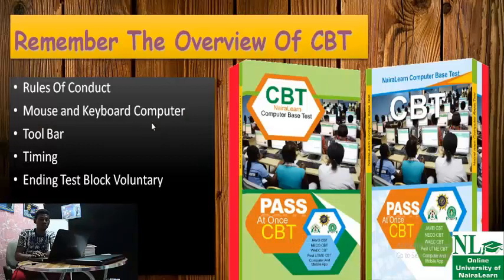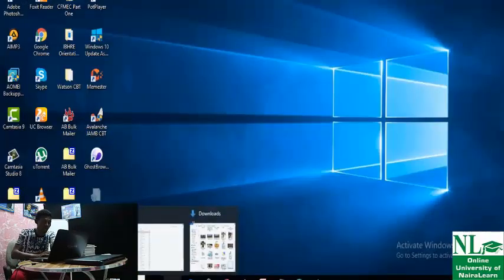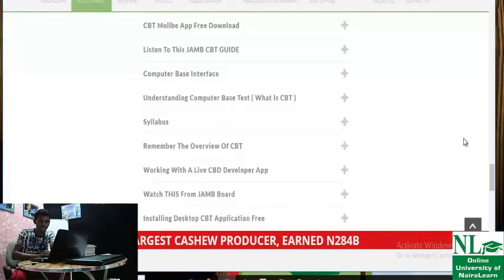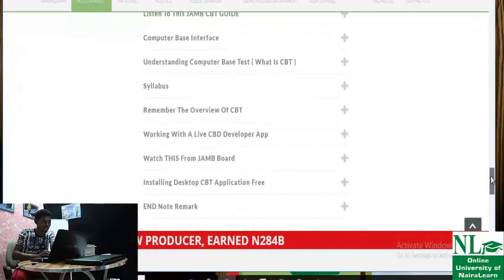The toolbar is also there. Timing is there. Ending the test block voluntarily is there. Authorized break is also there, and unauthorized break is also there. The CIN, candidate identification number, is also there.